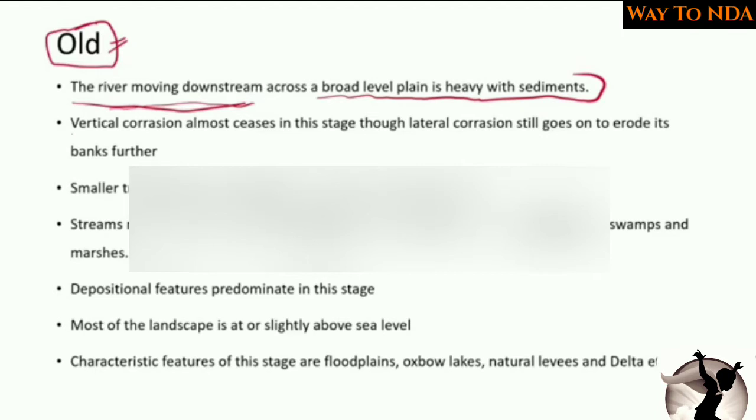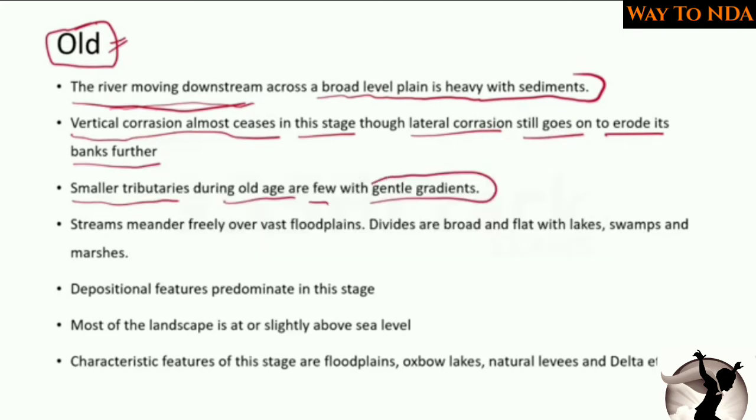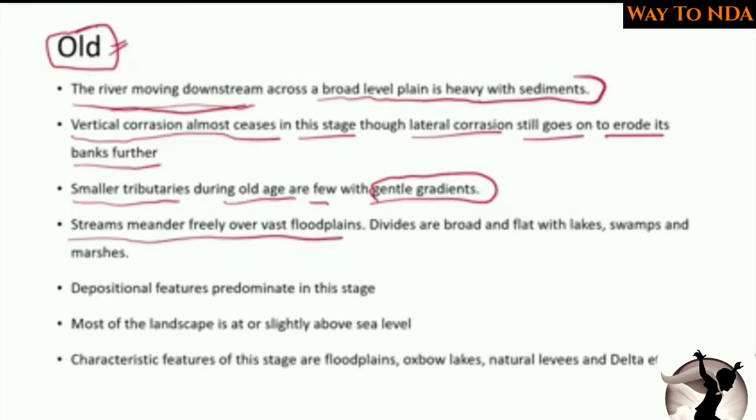So the vertical corrosion almost ceases in this stage, though lateral corrosion still goes on to erode its banks further. Smaller tributaries during old age are few with gentle gradients, and the streams meander freely over vast floodplains. Divides are broad and flat with lakes, swamps and marshes.